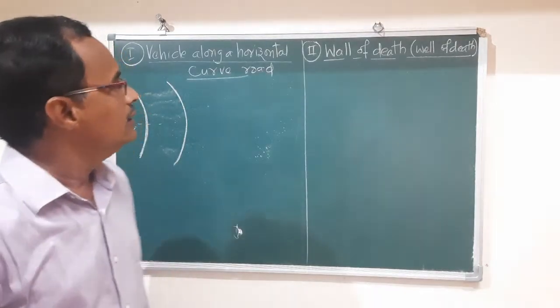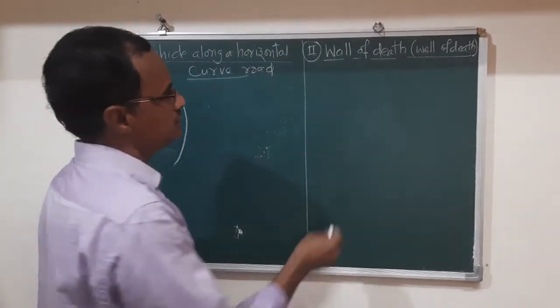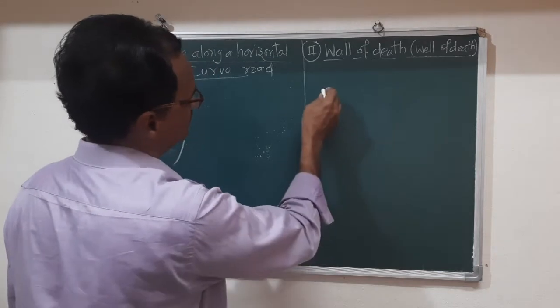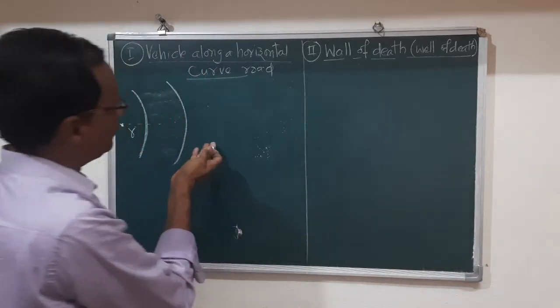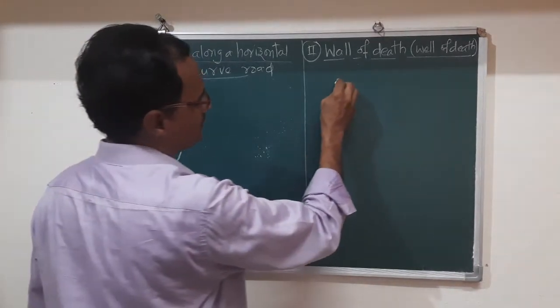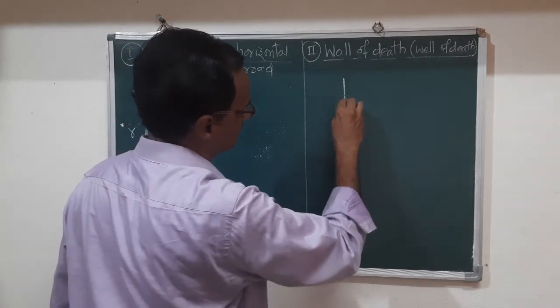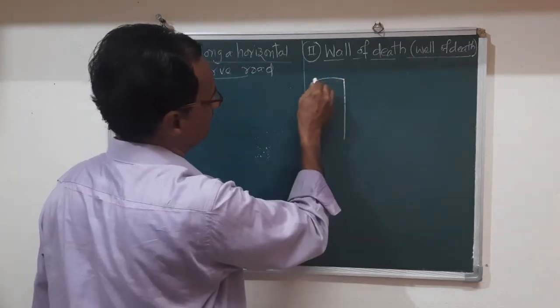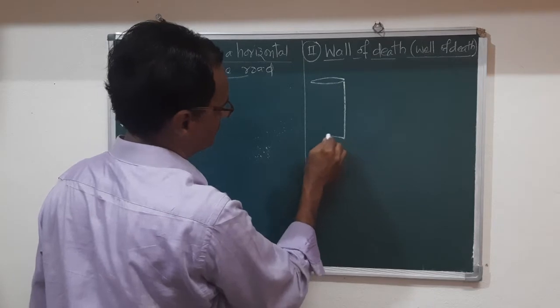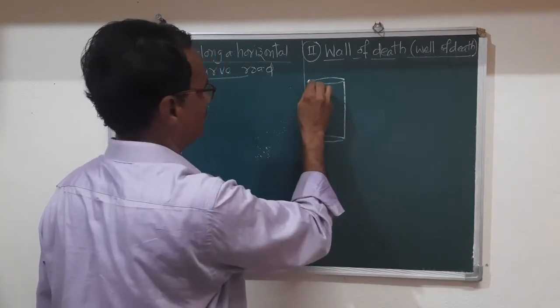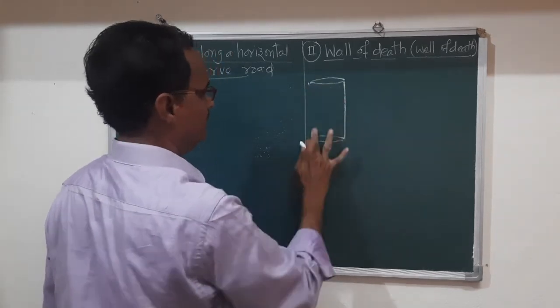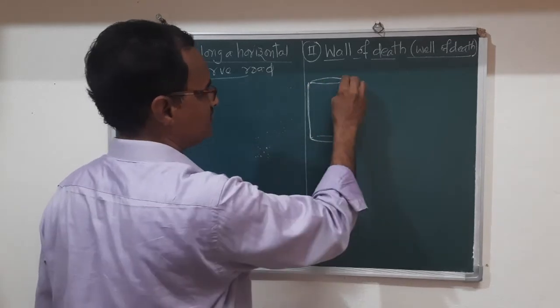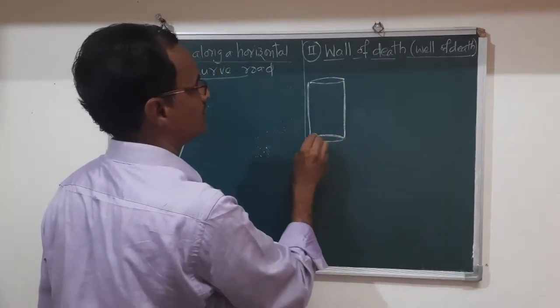In this application, we have to see this curved road, a horizontal curved road. In the other, we have to see the curved road as vertical. Suppose this is the well of death, and this is the vertical wall of that well of death.